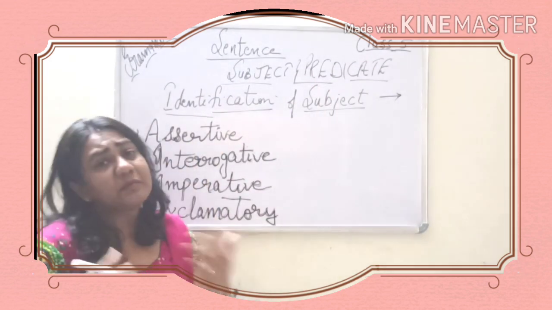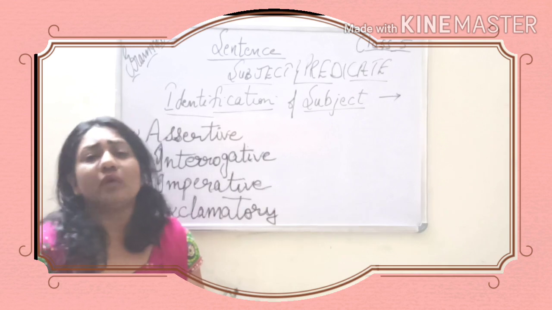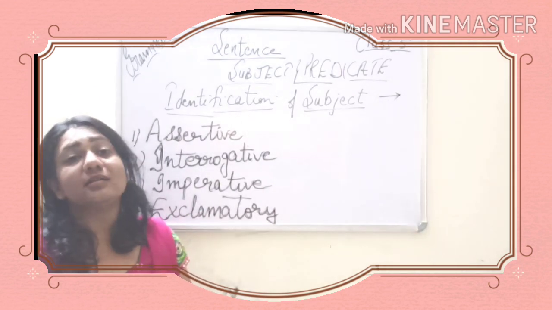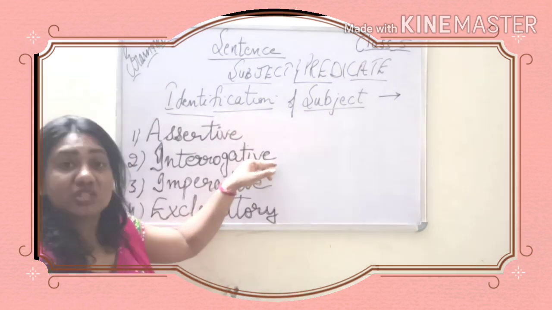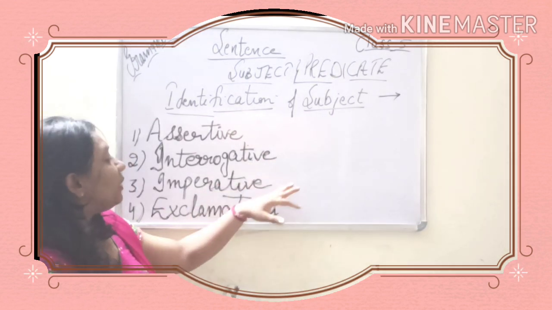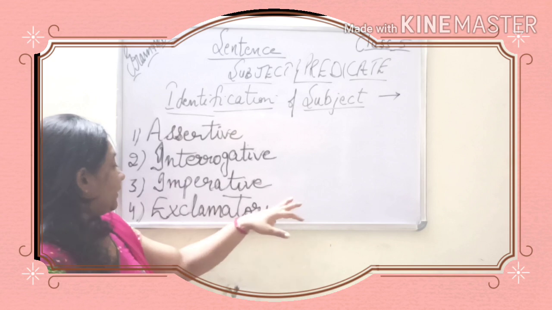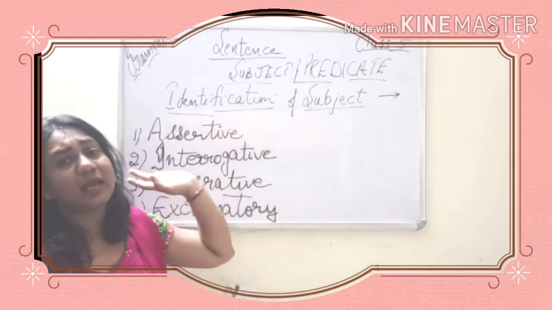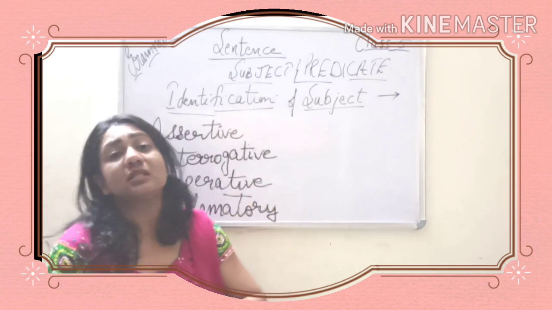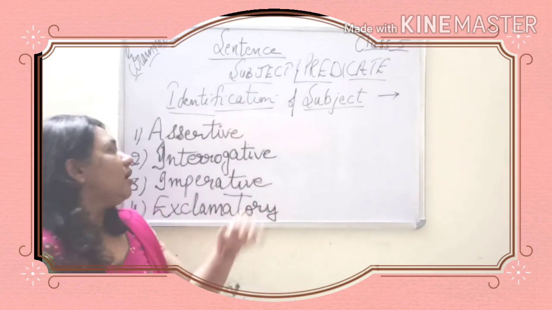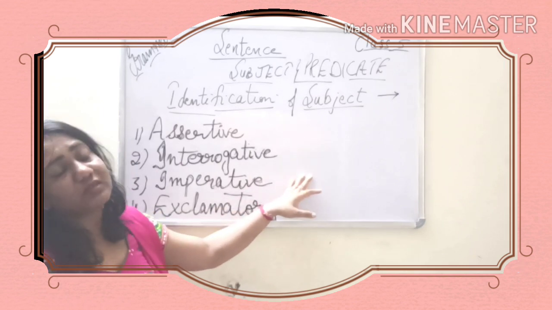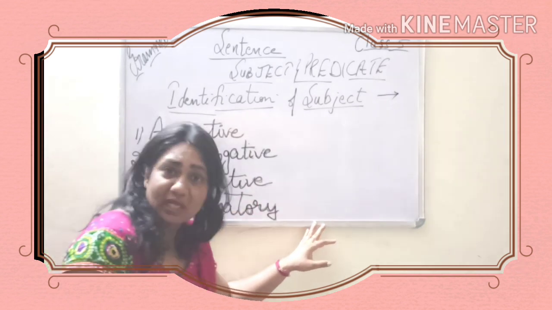But when I was checking your notebooks, I found that most of you don't know how to identify a subject when it comes to interrogative, imperative, and exclamatory sentences. Assertive sentences are very easy. We can identify by asking who or what. The problem was with the interrogatives, imperatives, and exclamatory sentences.